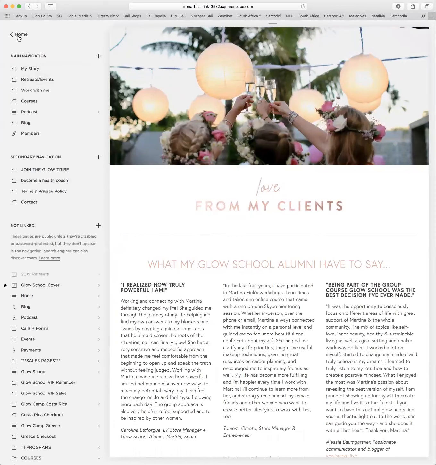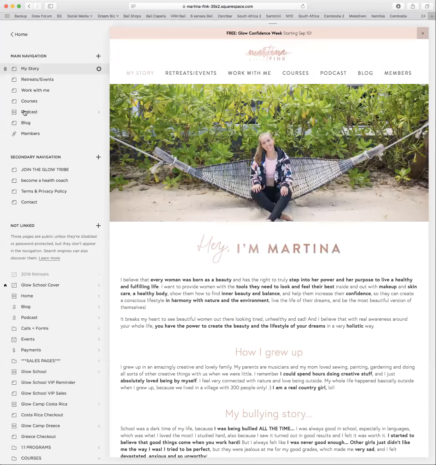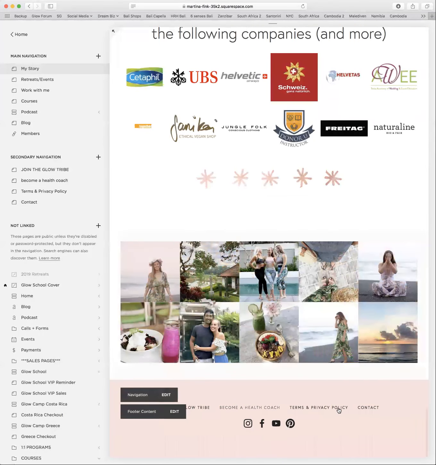So this is the main navigation. Let me actually change the page so you see what this looks like. So main navigation is what I have on the top here. Secondary navigation can also be called footer navigation. It depends on your template. So that's what's down here.